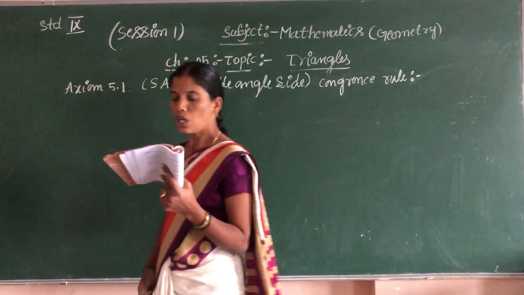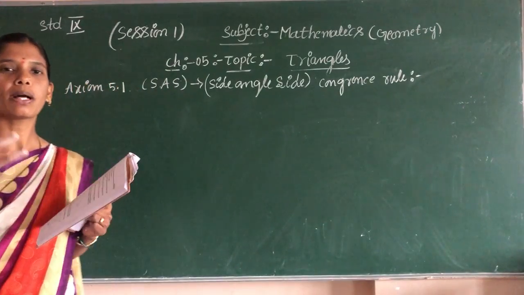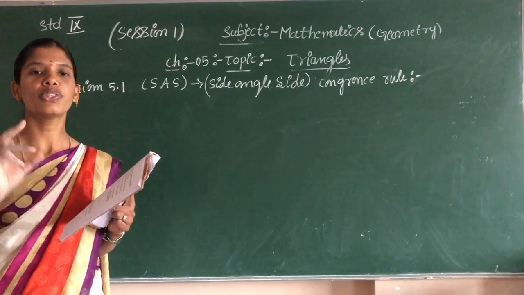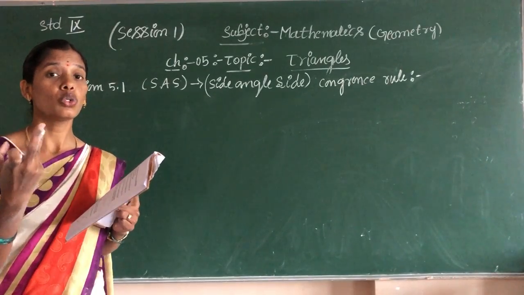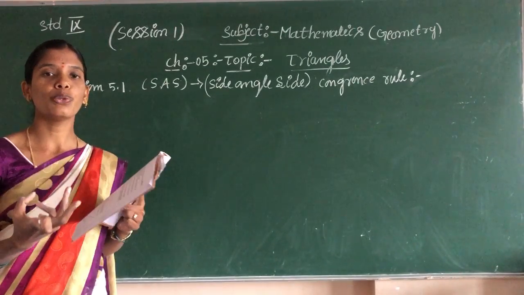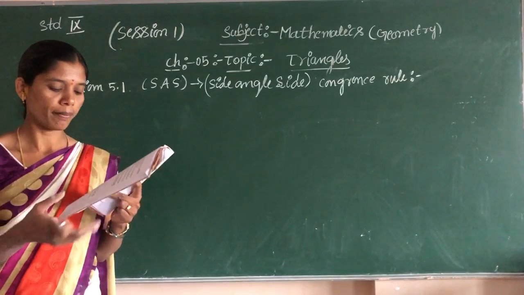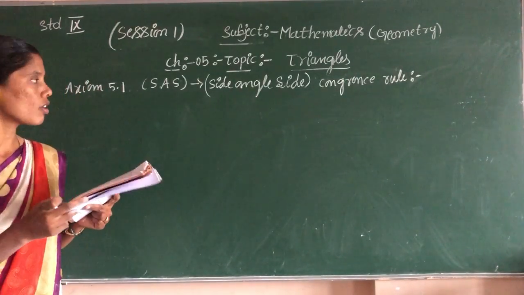For two triangles, you should compare to the congruency, means not only one, you should compare the two triangles. So two triangles are congruent.